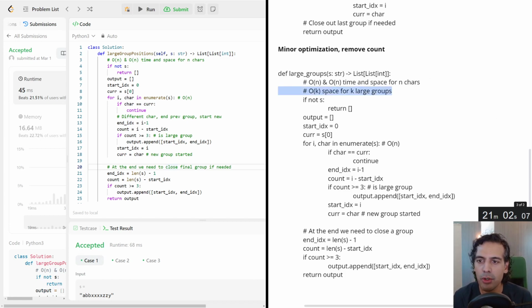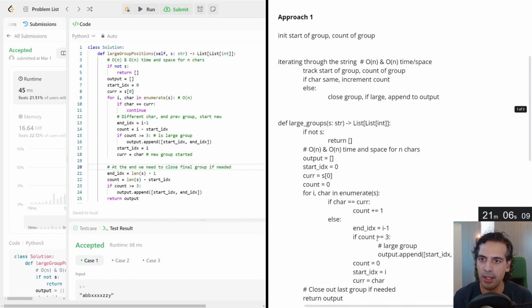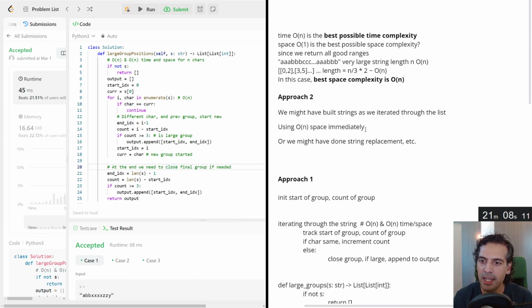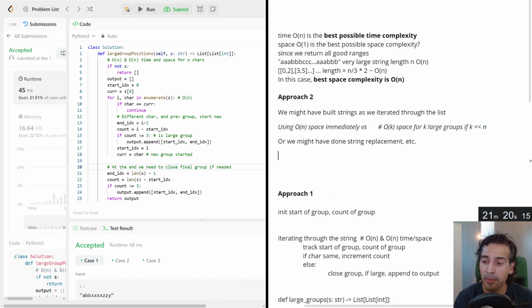And if the number of groups is a lot less than the number of characters, this becomes a lot more efficient than here, where we are immediately using O of n space, if k is much less than n. So keep that in mind. These kind of little things really do matter, and especially when you start to do things like string replacement.